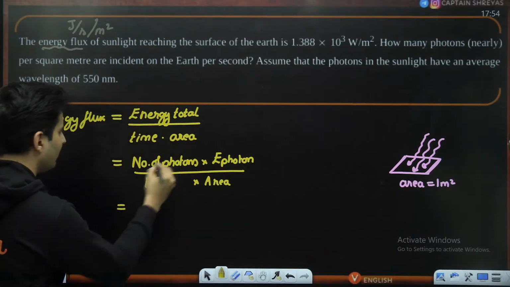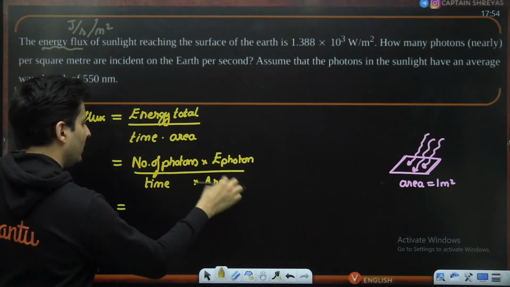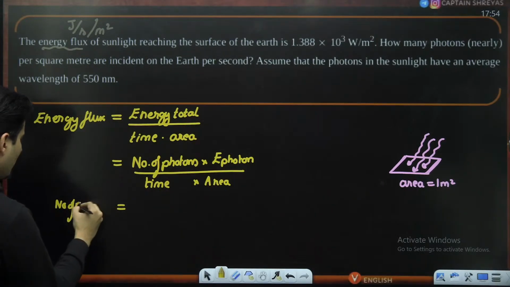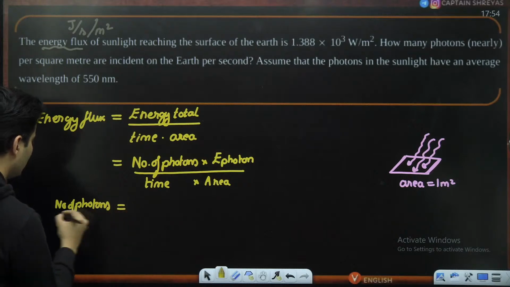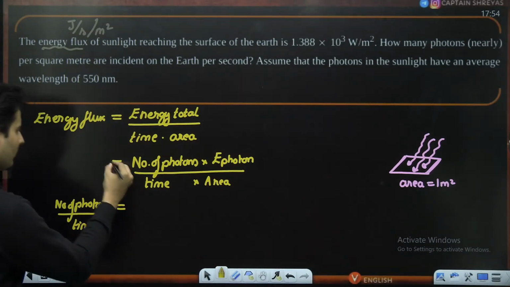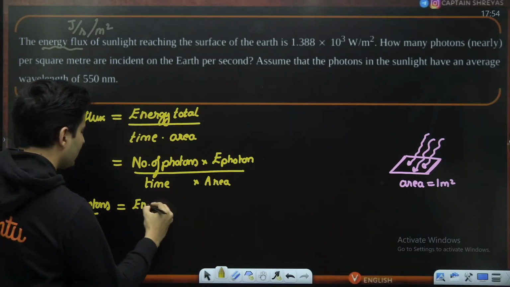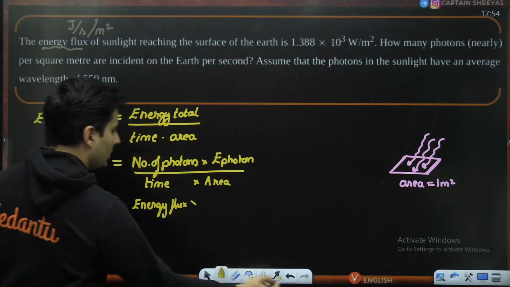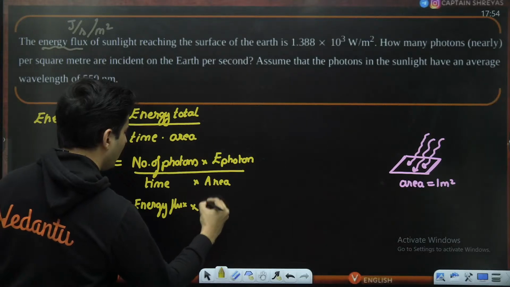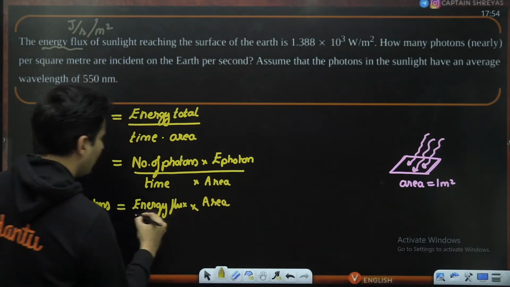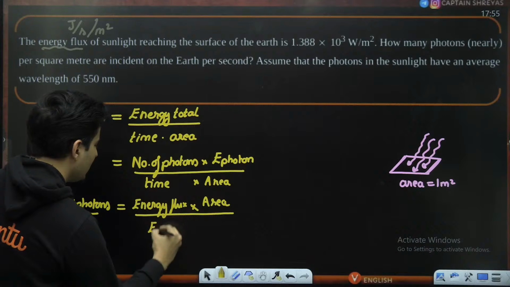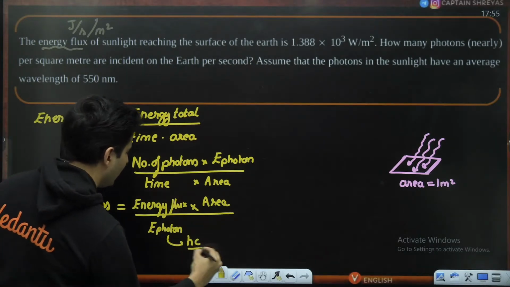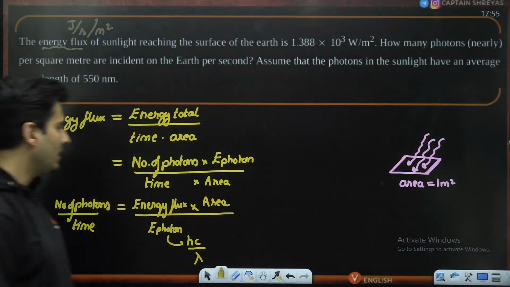Now, this is something which we need to find out. So why not take these on the other side? The number of photons per unit time will be the energy flux multiplied by the area, with the whole thing divided by the energy of that particular photon. And the energy of a photon, remember, is hc by lambda.